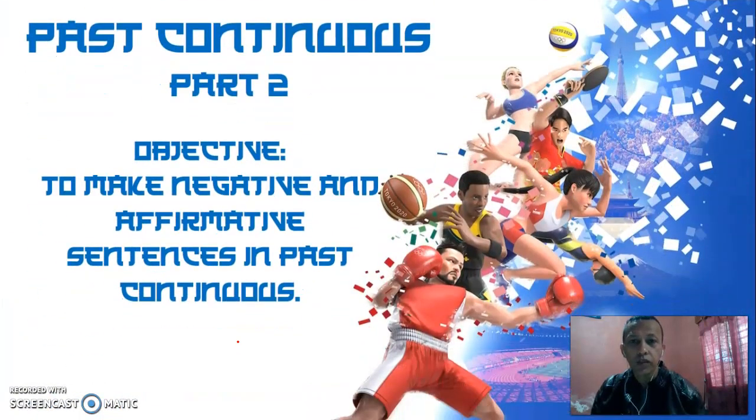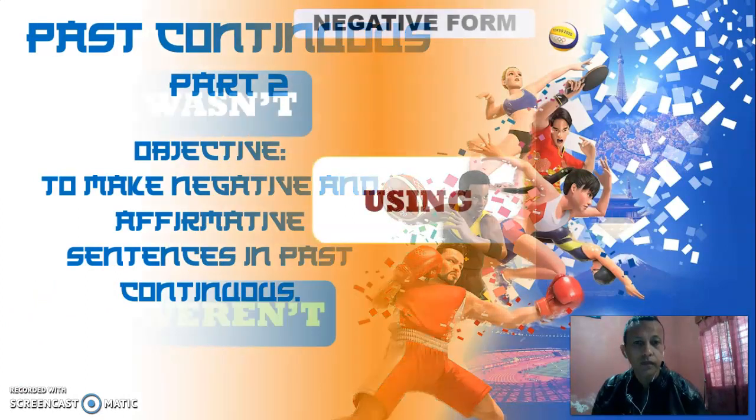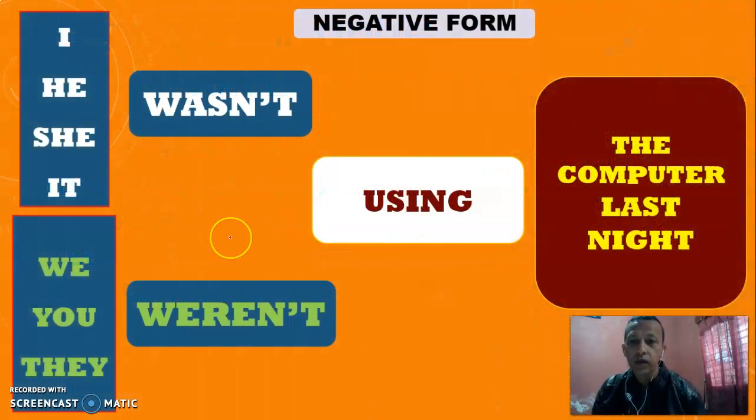So this is past continuous part 2, and the objective will be to make negative and affirmative sentences in past continuous. That's the objective. So here we have the structure in order to make affirmative and negative sentences with past continuous. Es idéntico, jóvenes, a la forma afirmativa. Recuerdan que la vimos la semana antepasada, ¿verdad? Que en la que usábamos solo las partículas was and were. En este caso, como es la forma negativa, we're going to use wasn't and weren't, all right?